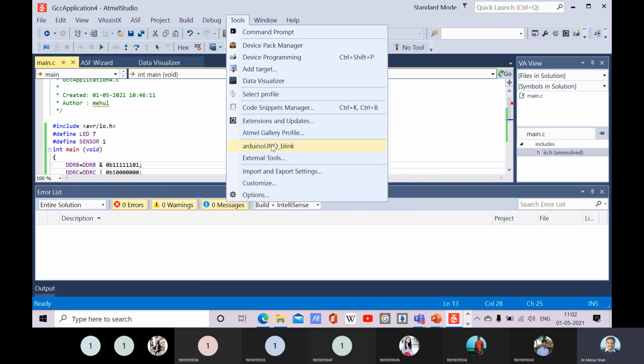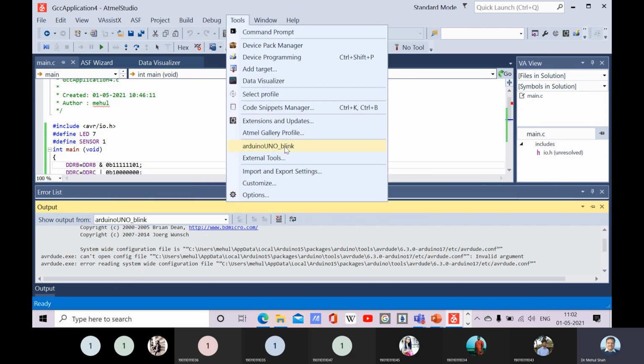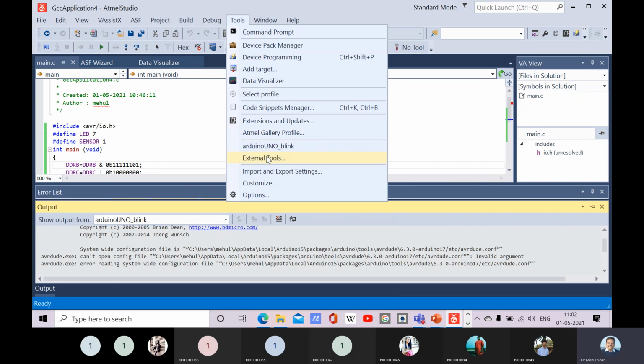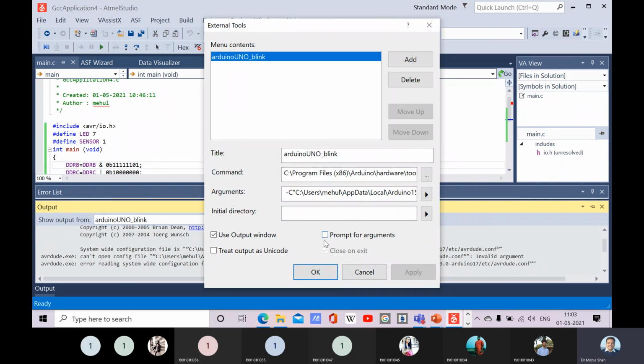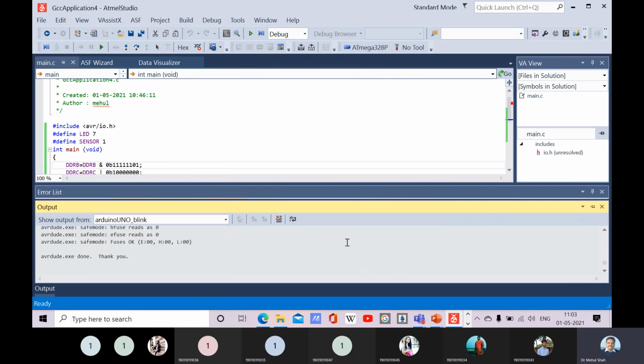And tools. There is an error reading the system while configuration. Okay, tools, external tools. Okay, so can you see the message?